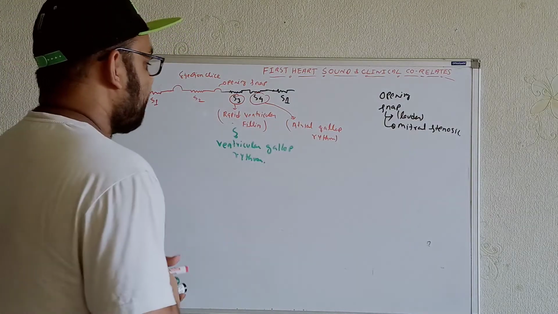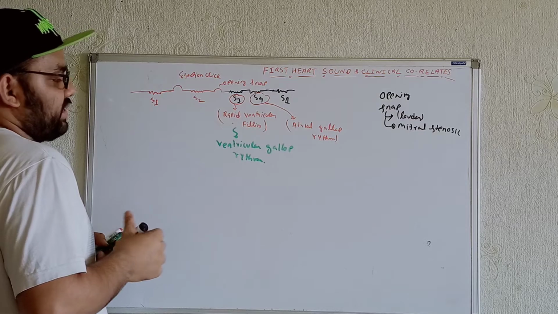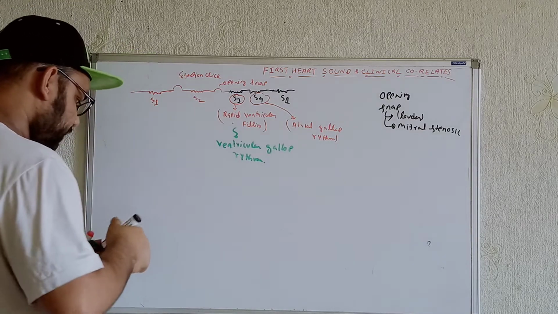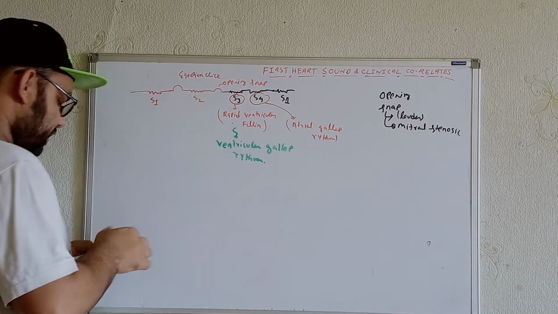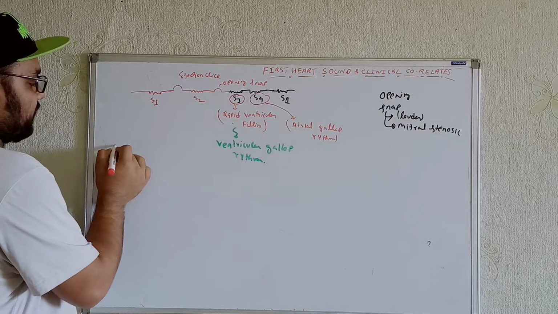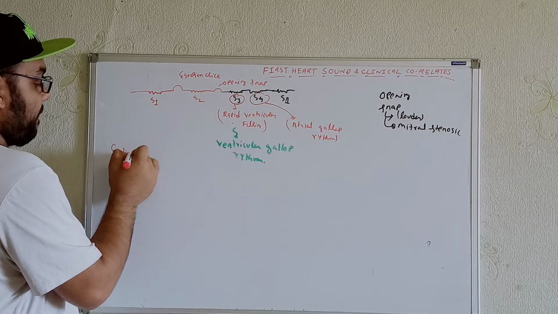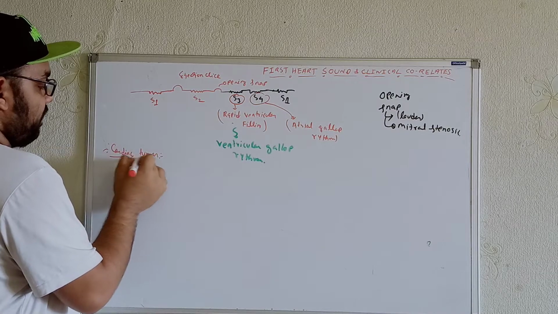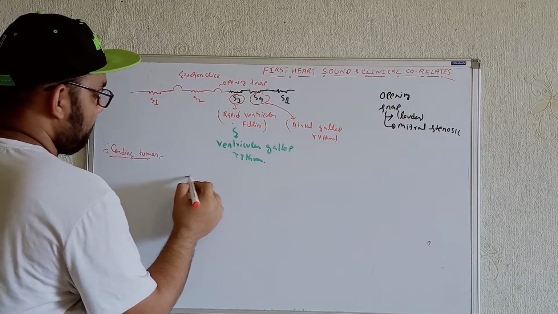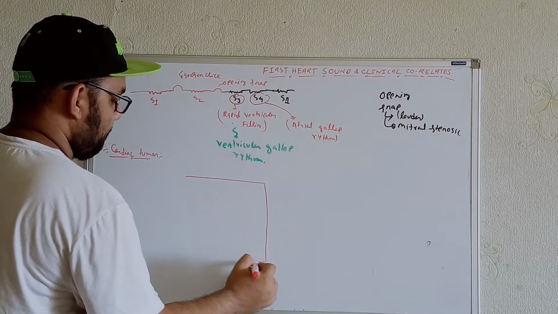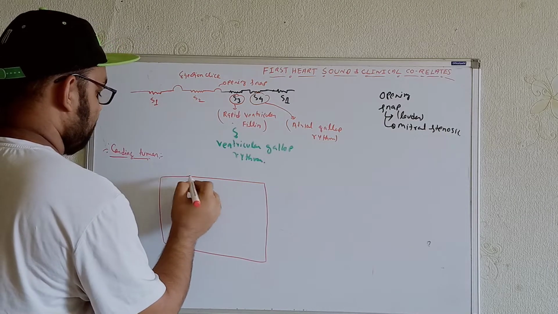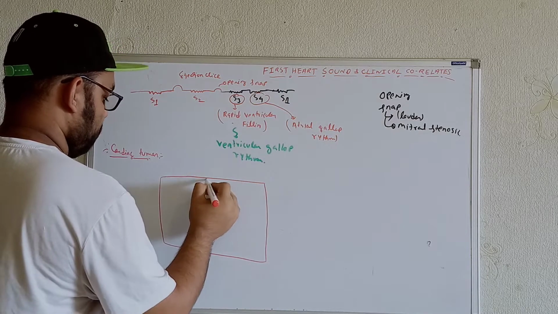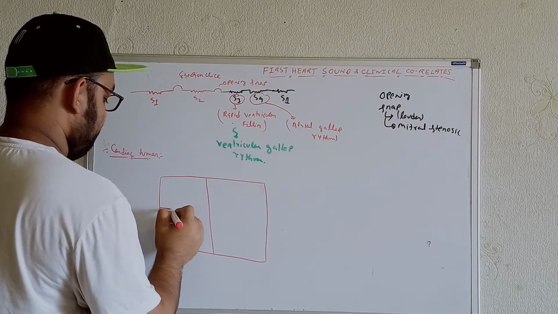Now we'll talk about different types of effects in terms of the first heart sound. So first we'll talk about the different kinds of tumors, in terms of cardiac tumors. Now, for example, just like this. So let me define this part.